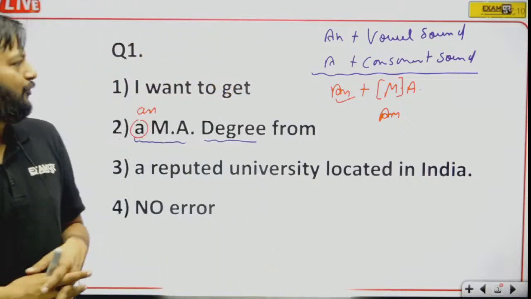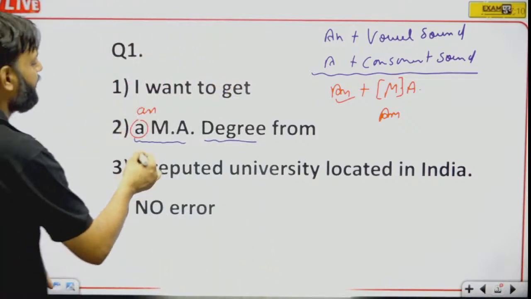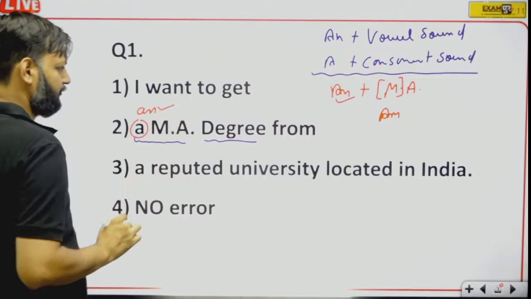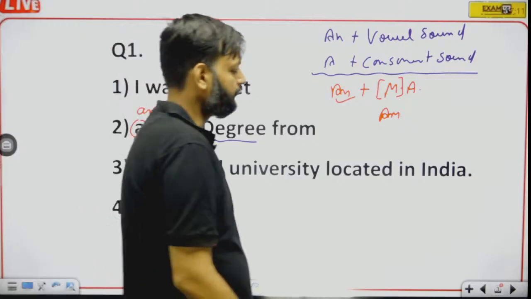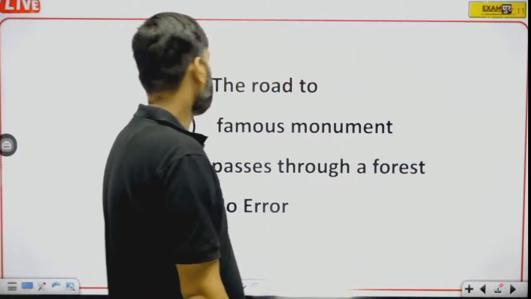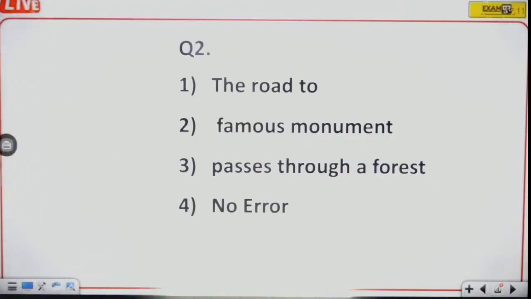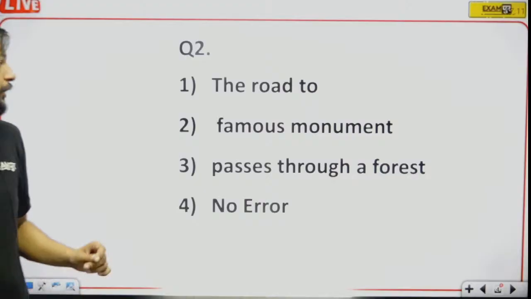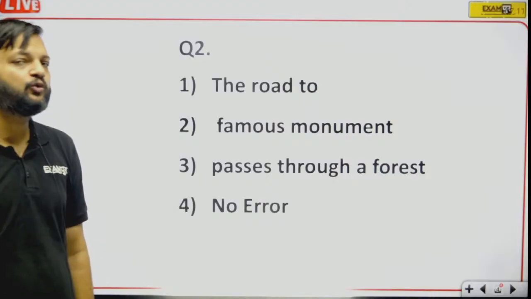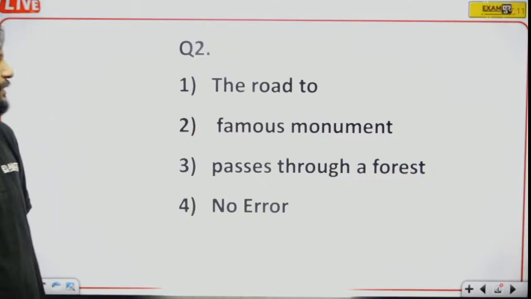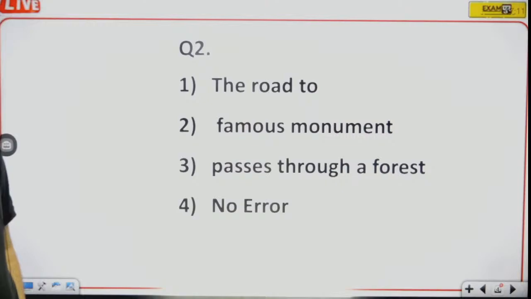So this was our first question where MA takes an, that's why a will be replaced by an. Okay, second question. The road to famous monument passes through a forest. What is the error in this sentence? The road to famous monument passes through a forest.